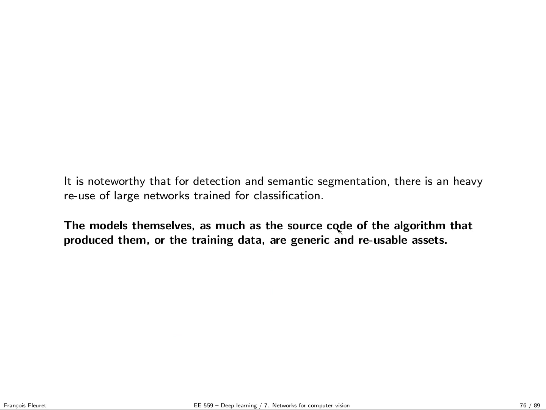So something quite important from what we saw is that both for detection and semantic segmentation, there is a heavy reuse of large networks trained for classification. So something to keep in mind is that even though what we are trying to achieve is to design better algorithms to produce good predictors, the predictors themselves have a very high value.